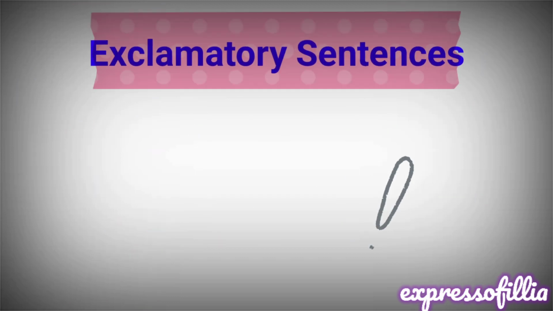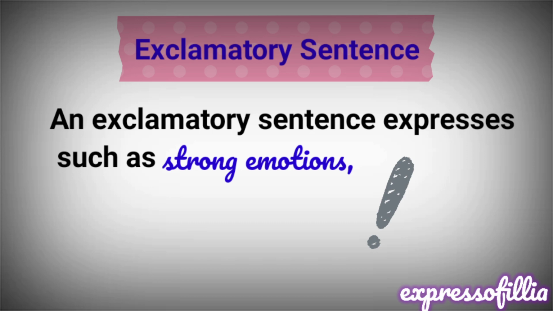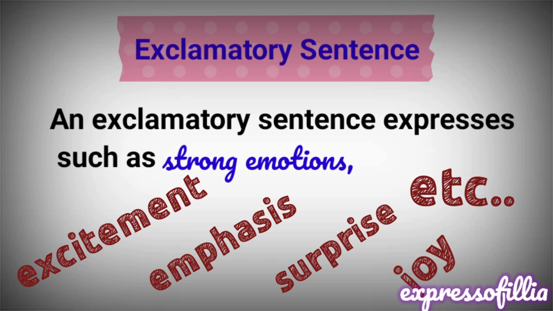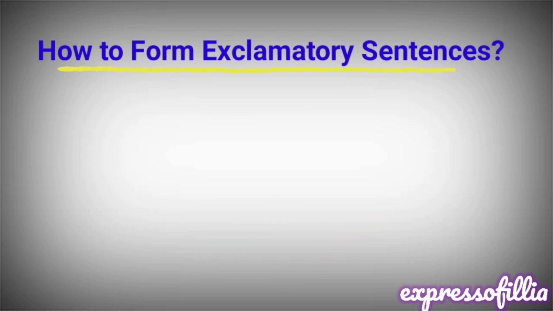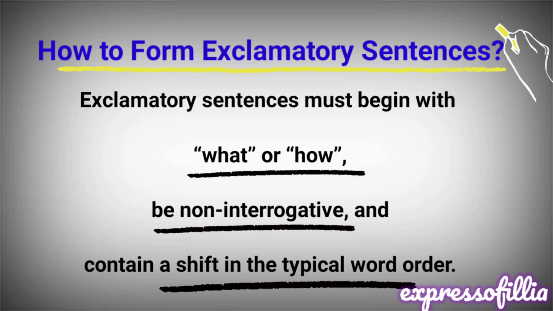Let's see the third type of sentences, the exclamatory sentences. The statement which shows emotions and ends with an exclamation mark is called an exclamatory sentence. In these exclamatory sentences, there are strong emotions expressed such as excitement, surprise, emphasis, joy, anger, happiness, etc. Let's see how we can form the exclamatory sentences. Exclamatory sentences must begin with what or how, be non-interrogative and should contain a shift of a typical word order.